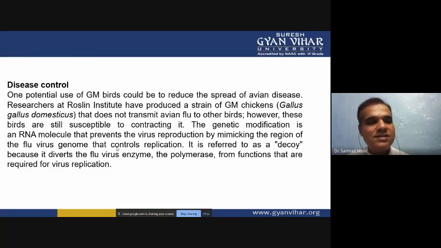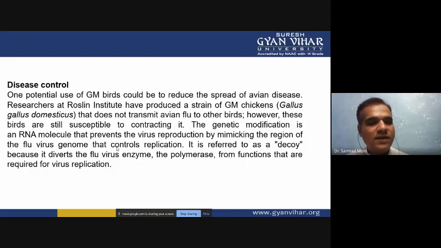These birds are still susceptible to contracting it. The genetic modification is an RNA molecule that prevents virus reproduction by mimicking the region of the flu virus genome that controls replication. So it is referred to as a decoy because it diverts the flu virus enzyme, the polymerase, from functions that are required for virus replication.